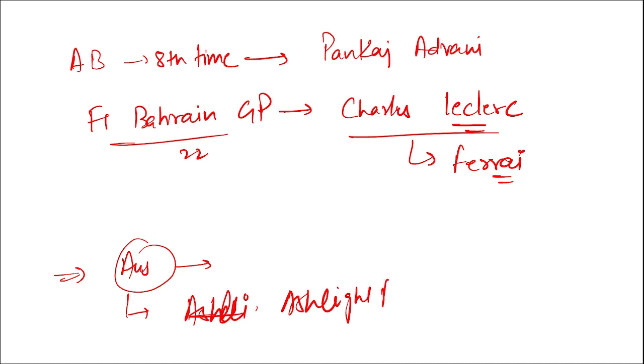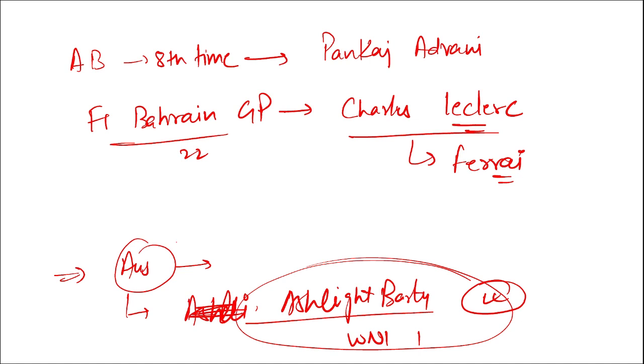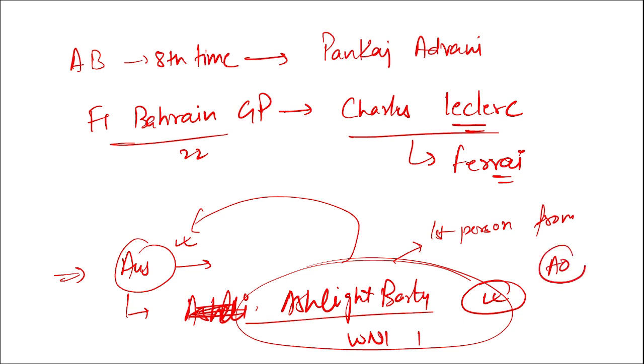Ashleigh Barty is the world number 1 women's singles player. She has recently taken retirement. The question will be asked: she is from which country? She is from Australia, and she is the first woman from Australia to win the Australian Open for their country.